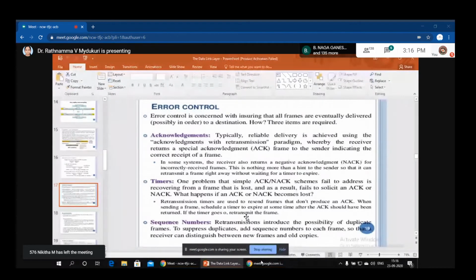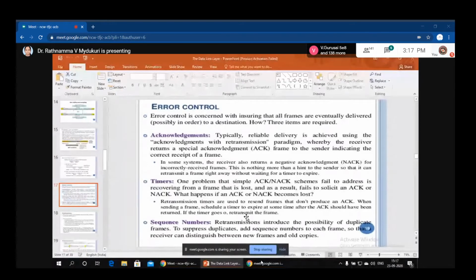Acknowledgement is the first item. Already I have told you the use of acknowledgement. When you send some data, the receiver has to send back an acknowledgement that your data is received. So with this confirmation, you come to know that your data is accepted by the receiver. This is also one method of controlling errors.